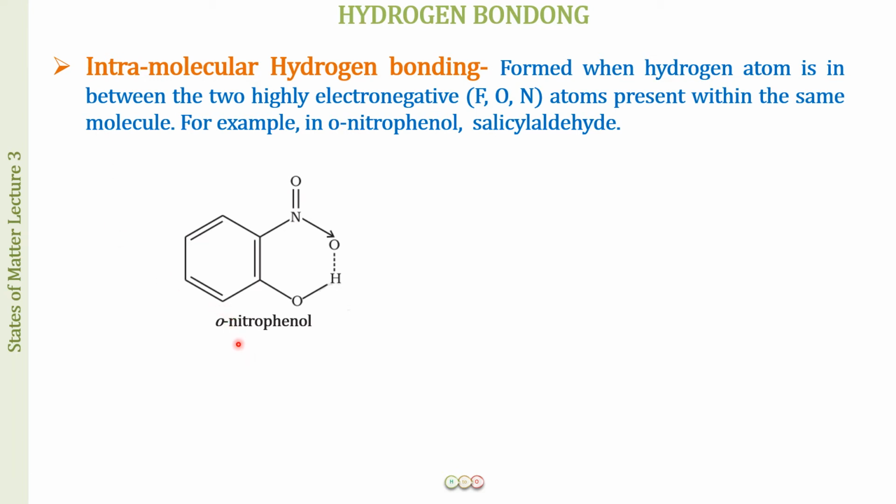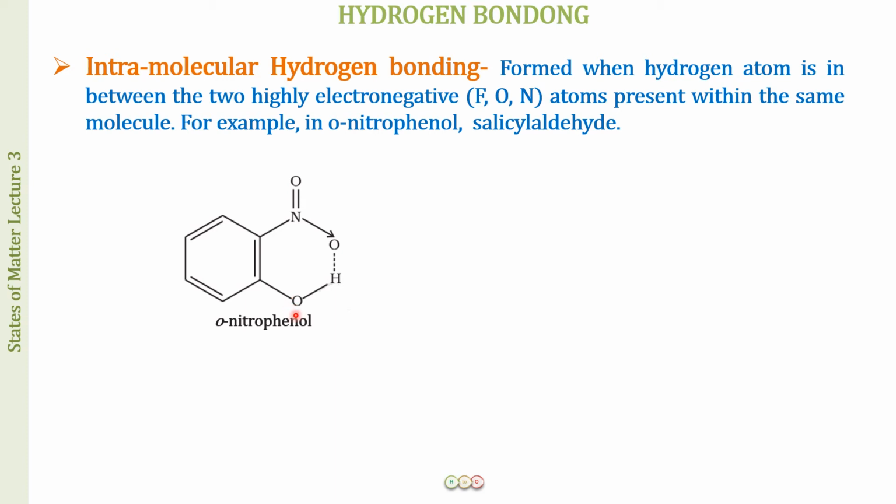This is a molecule which we know as ortho-nitrophenol. How we are going to draw the structures and how we name these compounds, you will be learning more in organic chemistry. This is an organic compound. But what you can see over here is this OH. There is a covalent bond between oxygen and hydrogen. So hydrogen is covalently bonded to an electronegative oxygen, right?